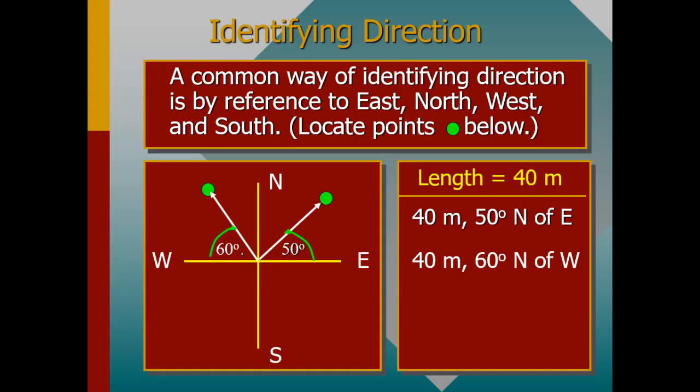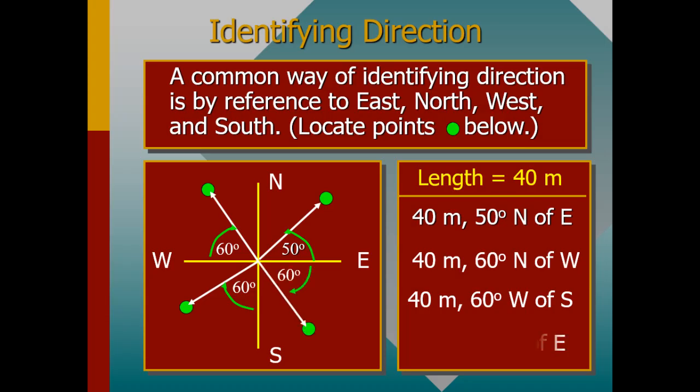So the angle here is 60 degrees, and the direction is simply north of west. Okay, let's move on and quickly consider another point. So let's look at that point. That point is that, and then that one is also like that.